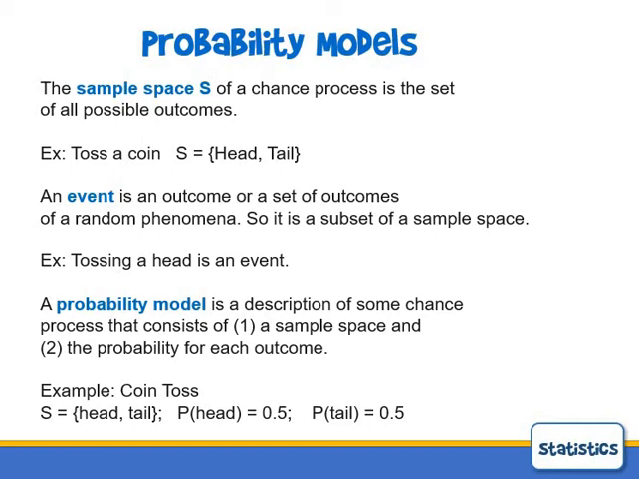And then a probability model is like a complete description where you would have the sample space and then the probability of each outcome in the sample space. So for tossing a coin, it's 50-50. You have a 1 in 2 chance of tossing a head, a 1 out of 2 chance of tossing a tail. So the probabilities are 1/2, 50%. And you can represent probabilities any of those ways. You can say 1 out of 2, 1/2, 0.5, 50%. Those are all mathematically equivalent.